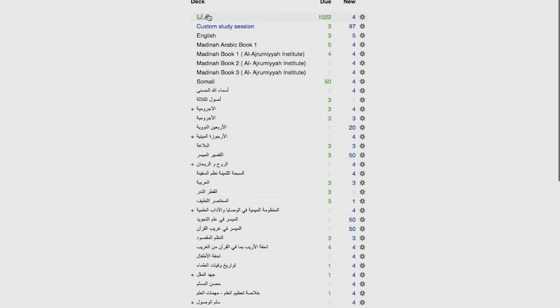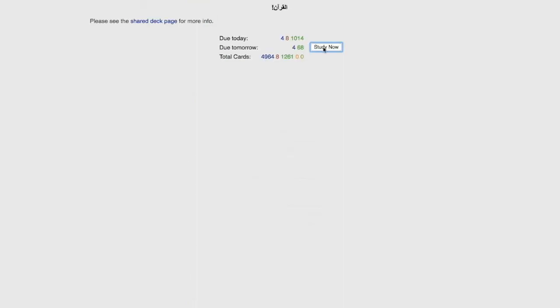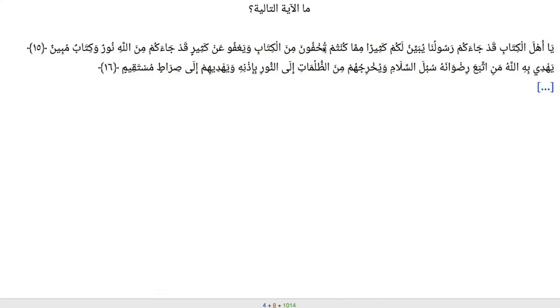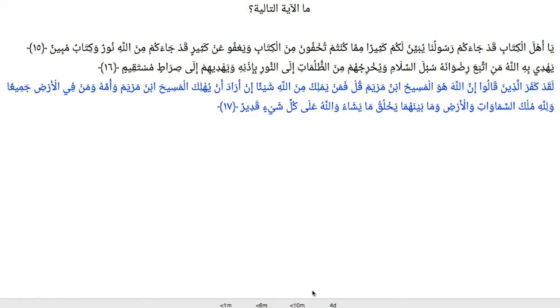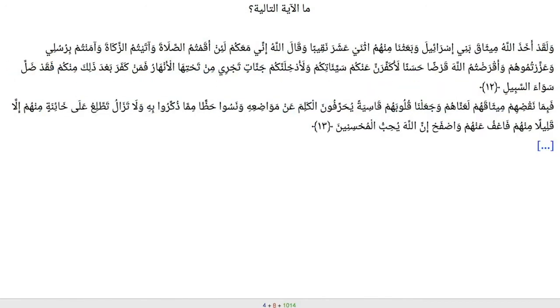So here I have the Quran, and I have it complete, the entire Quran, alhamdulillah, here in flashcard form. So we have a verse here, and then if we show answer, we're going to get this next verse, and then so on and so forth. We can keep going, okay?